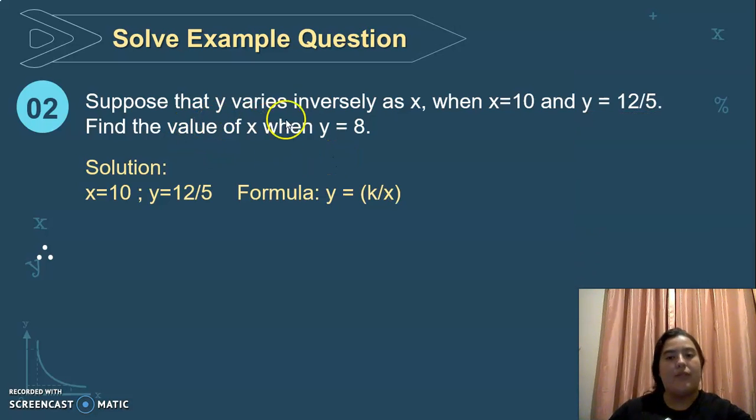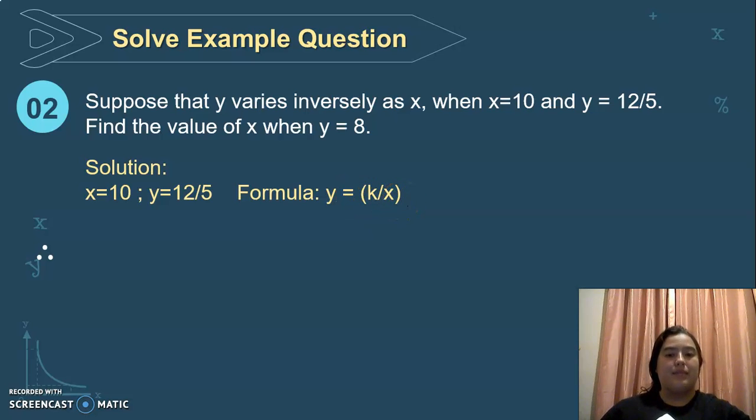Suppose that y varies inversely as x when the x value is 10 and y equals 12 divided by 5. Find the value of x. In this example, we have to find the value of x when y equals 8. So the solution: we have x equals 10, then y equals 12 divided by 5. So the formula is y equals k divided by x.